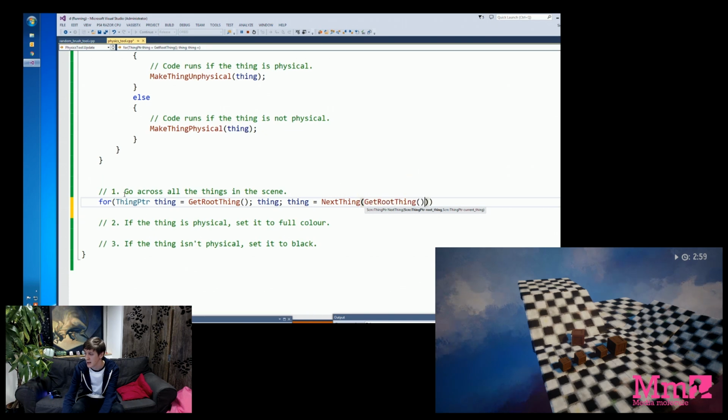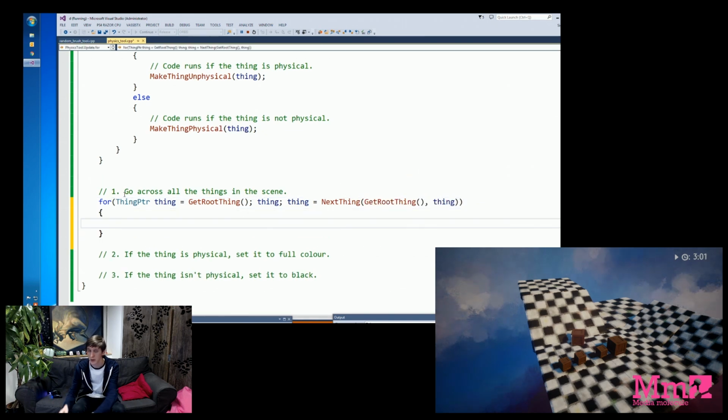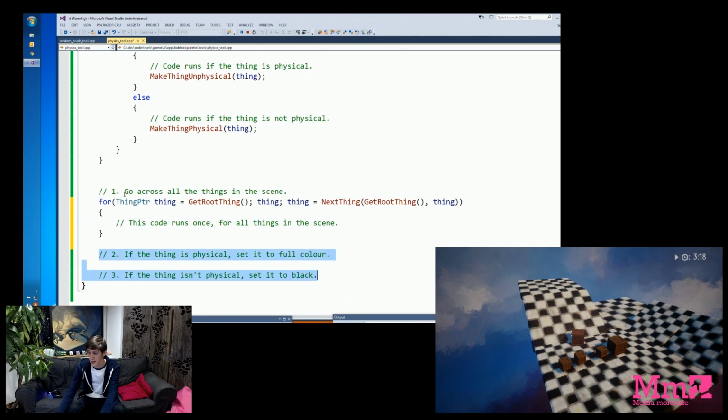The key thing to take away is that this essentially goes across all the things in the scene. What this means is in this block of code we can say this code runs once for all things in the scene. So whatever we do in there happens to everything in the scene. So our steps need to move inside that block.